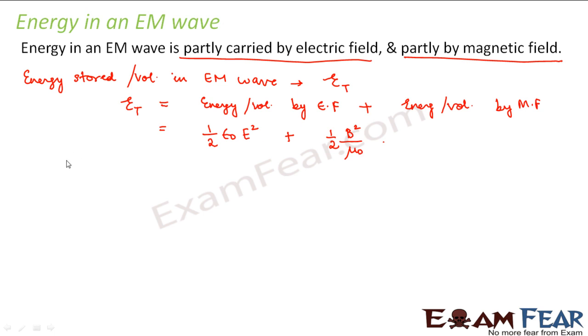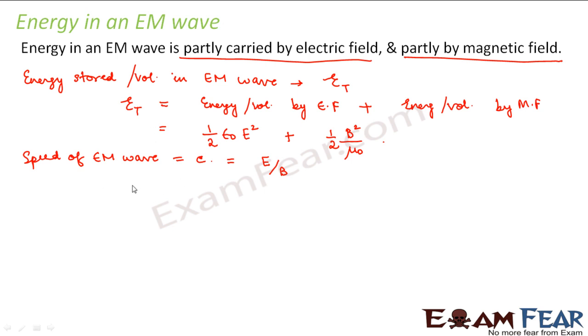Now we also know that the velocity of an electromagnetic wave was experimentally found. We will talk about it when we discuss the properties of an electromagnetic wave. The speed of an electromagnetic wave is equal to the speed of light, that is c. And this speed is equal to the ratio of the electric field and the magnetic field. So c is equal to E by B. This was experimentally found: the speed of an electromagnetic wave is the same as the speed of light, and that is equal to the ratio of the electric field to the magnetic field.